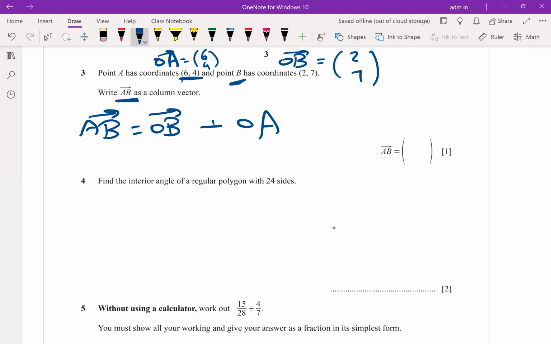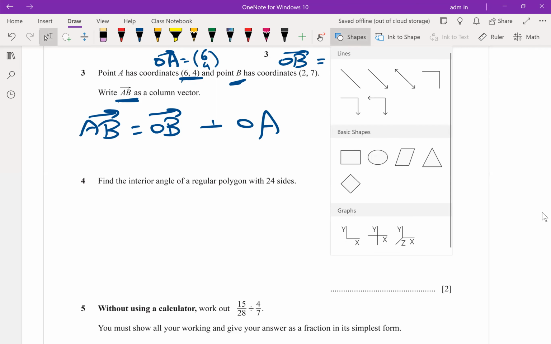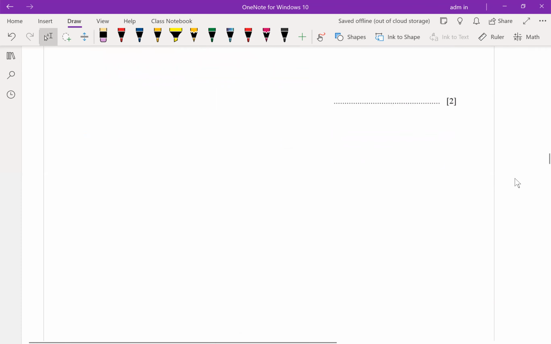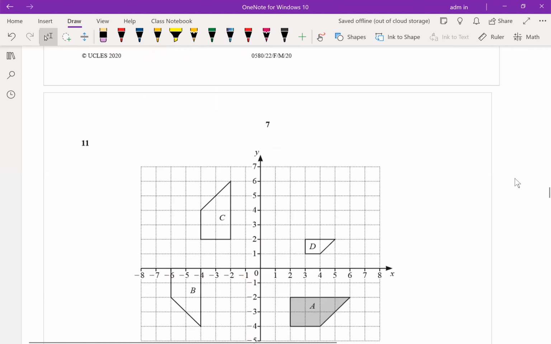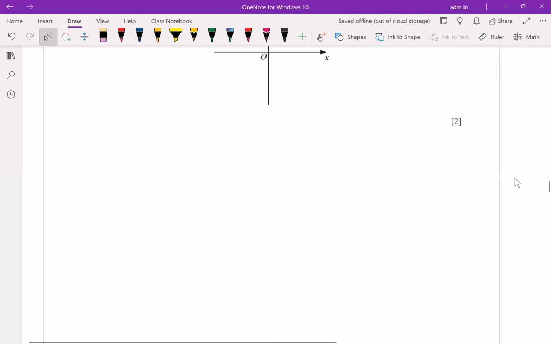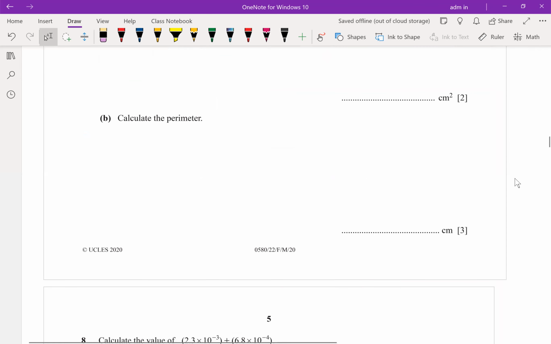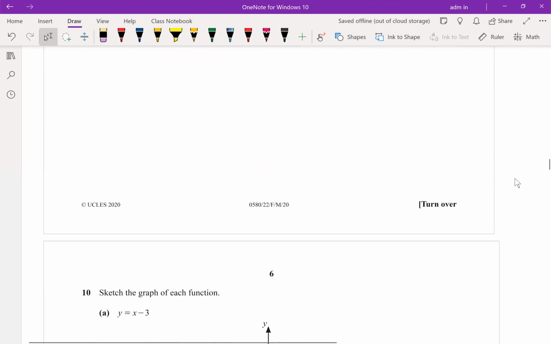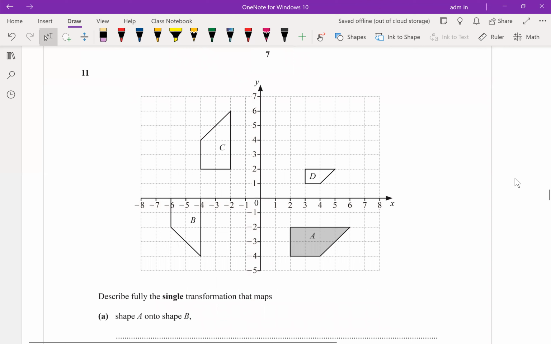I will show that in the XY plane. The first point A is 6 and 4. This is point A. So when you join OA, this is called the column vector of the position OA. This is called OA.